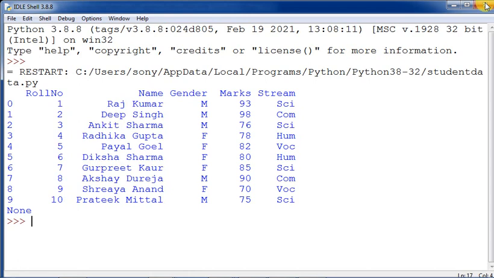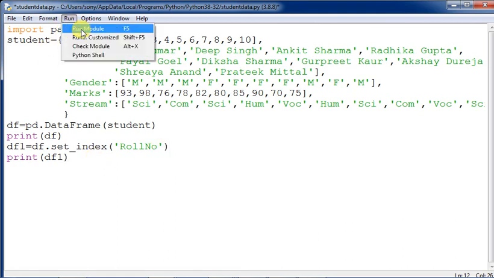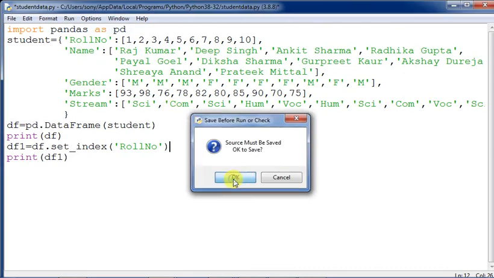So the inplace=True command will not be applicable out here, since we cannot change it as we would like to. So it is better to keep the roll number in this way, and then you will be able to execute this. Now one more command. I am just executing this one, print df, and then run module. Then click on OK.